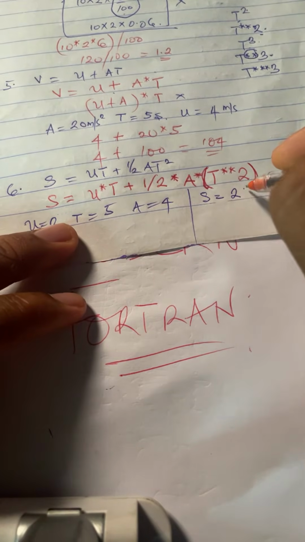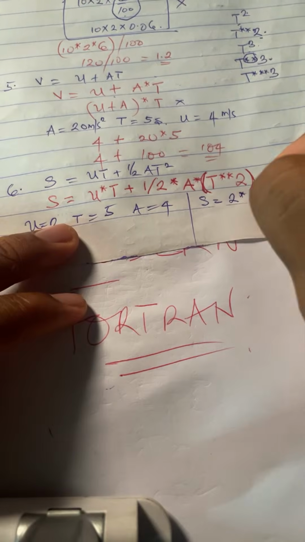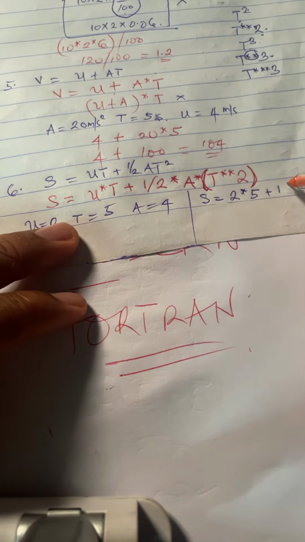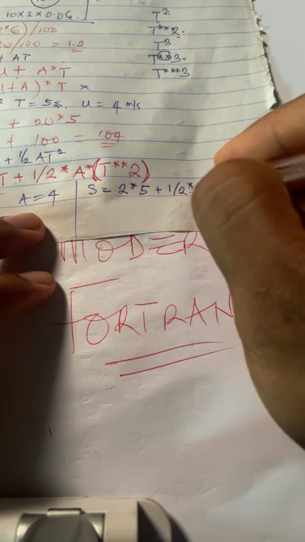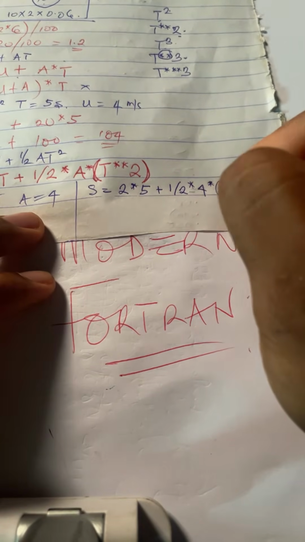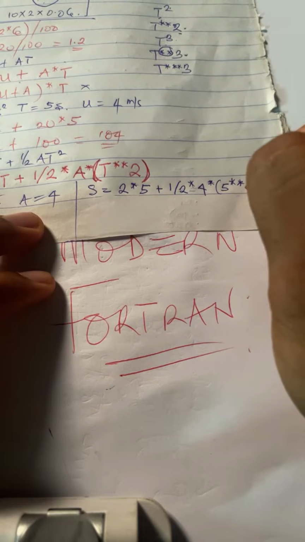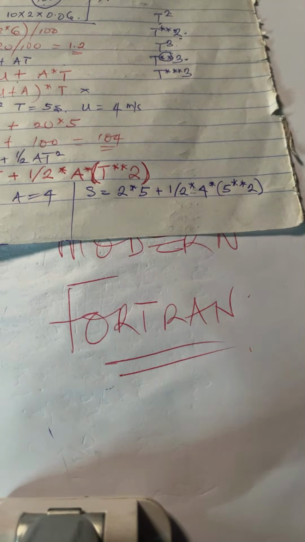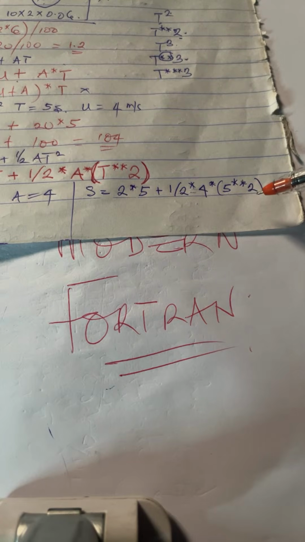So the compiler will calculate it 2 asterisk 5 plus 1/2 asterisk 4 asterisk 5 asterisk asterisk 2. So the compiler will calculate it like this.